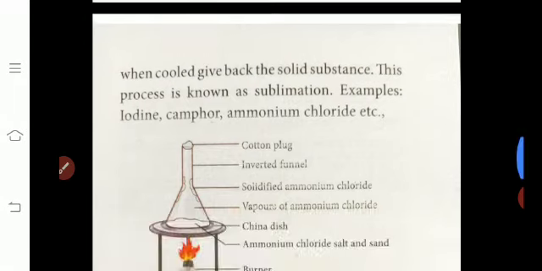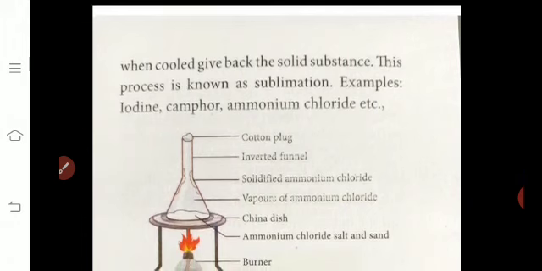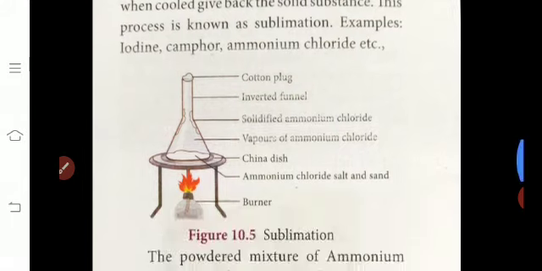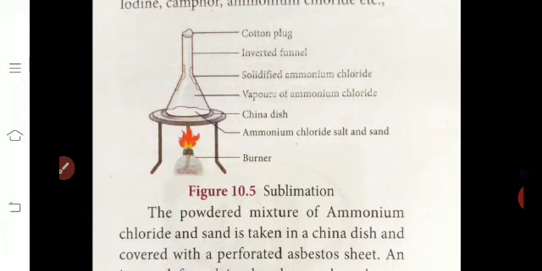Examples: iodine, camphor, ammonium chloride. These materials are heated to change from solid state to gaseous state. Iodine, camphor, ammonium chloride. Okay. Sublimation examples. Listen.